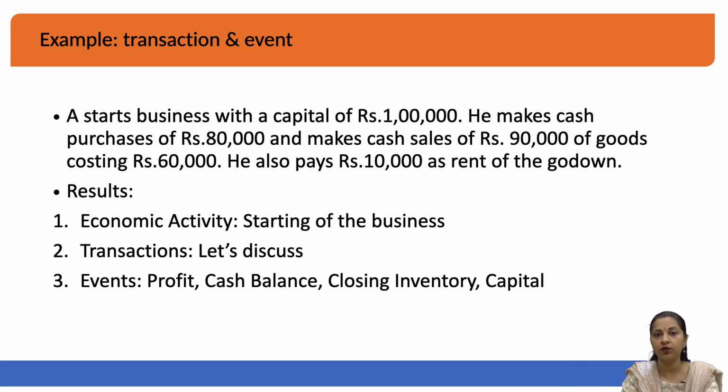Yes, it is an accounting transaction, and the events that will be generated from this transaction will be that your cash balance will increase by 90,000, and on the other hand the goods, the inventory, the stock will be reduced by 90,000 rupees. So, every transaction that you will see from an accounting perspective will have a twofold effect, meaning that if something is coming inside the business, something will also go out from the business.